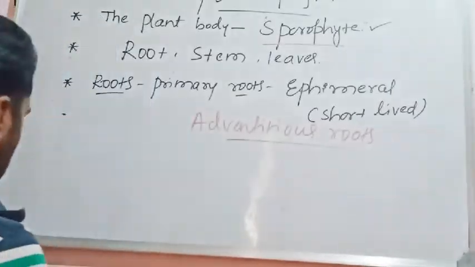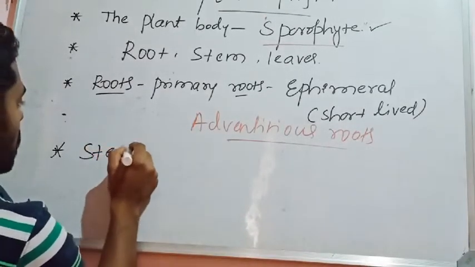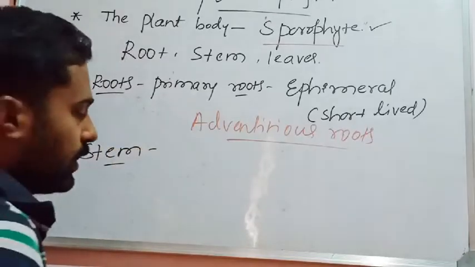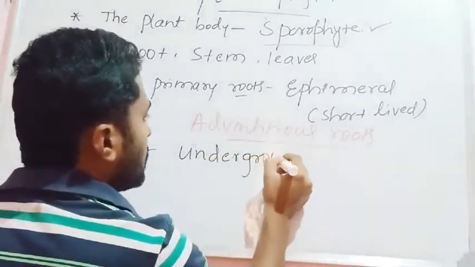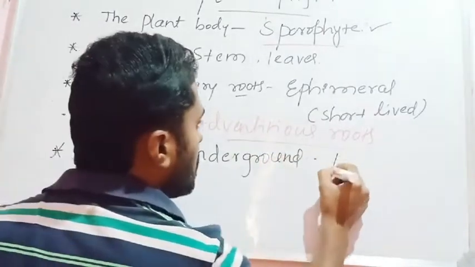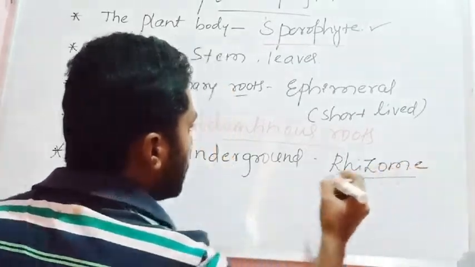Then the stem in some of the pteridophytes is underground, and that is what is called the rhizome. It is an underground, horizontally placed stem.